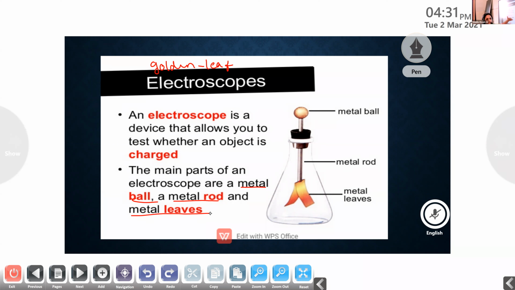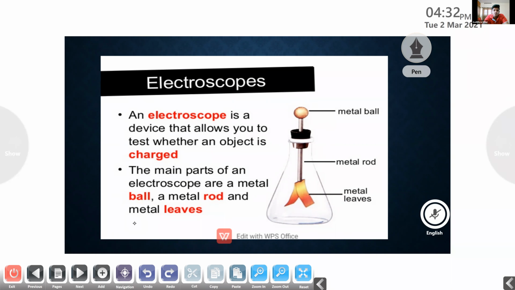And what is the structure of the electroscope? A metal rod is housed vertically inside a glass bottle. And at the end of the metal rod, you can find two golden leaves, or they are denoted as metal leaves. Okay. Since we are using golden leaves at the end of the metal rod, we can call this electroscope a golden leaf electroscope. Simply we can call it an electroscope. So what do you mean by electroscope? Aditya? Ma'am, it is a device that is used to detect the presence of charge.